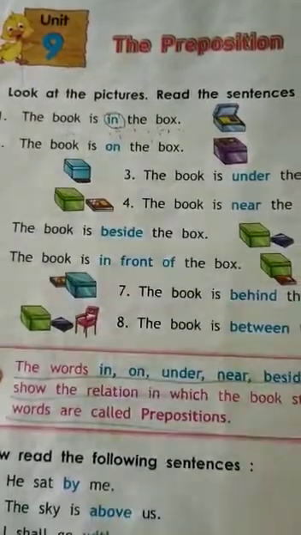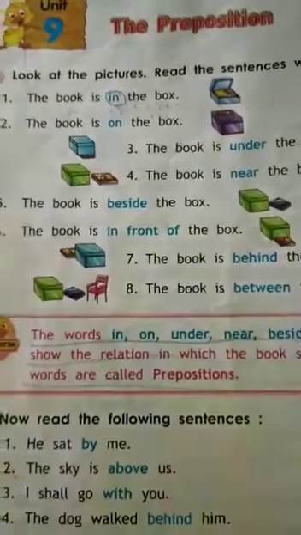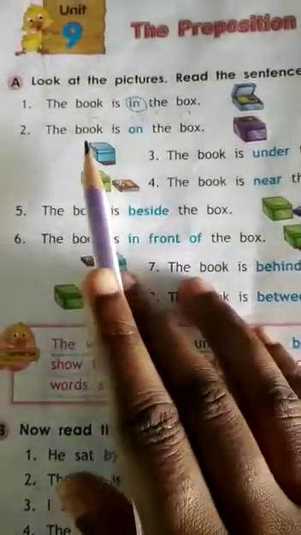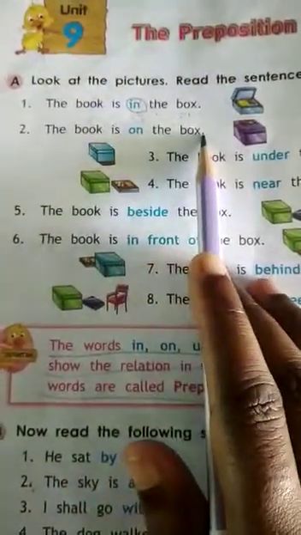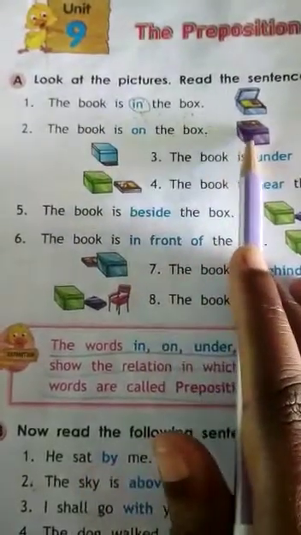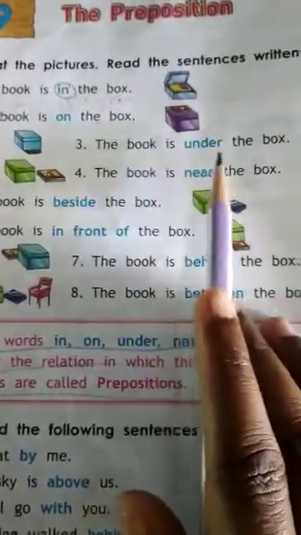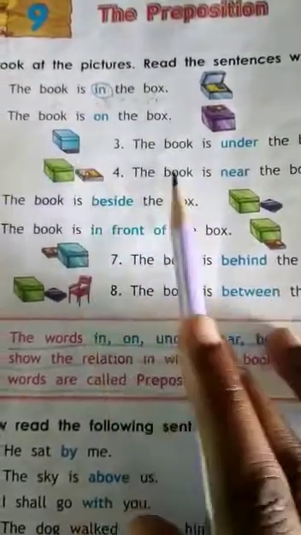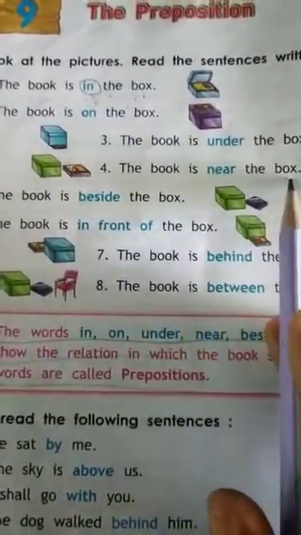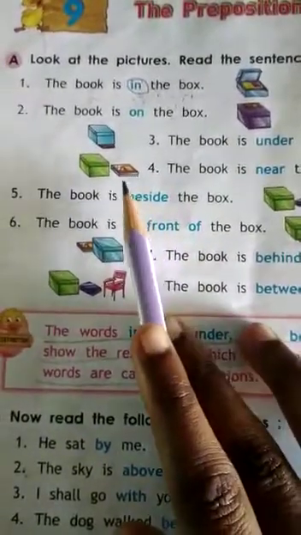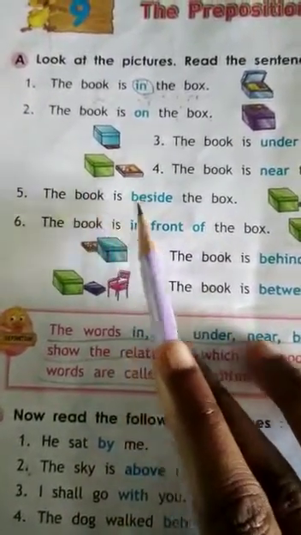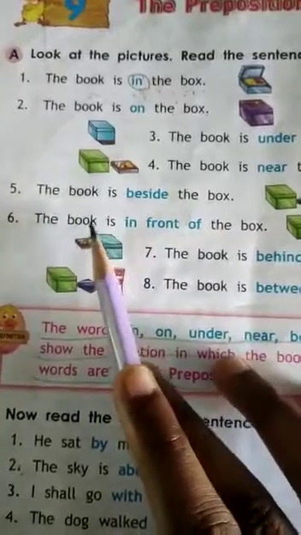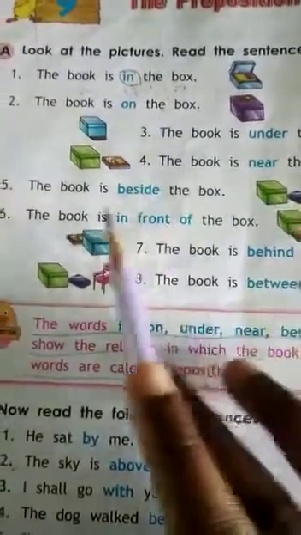Okay. So all of you read once again these examples. The book is on the box. Where is the book? The book is on the box. The book is under the box. The book is near the box. The book is beside the box. The book is just beside the box.